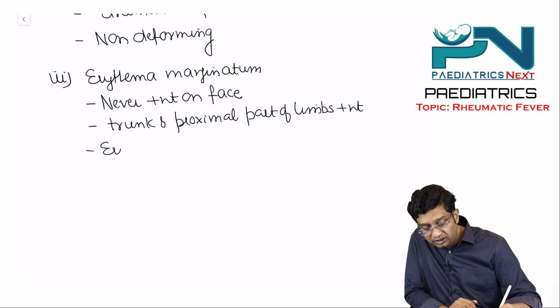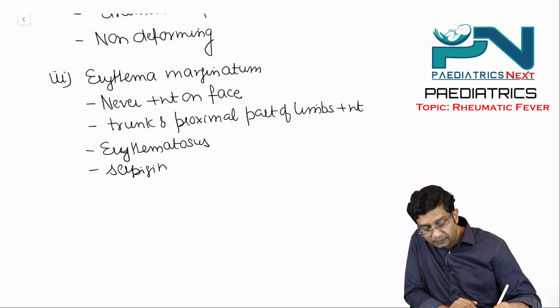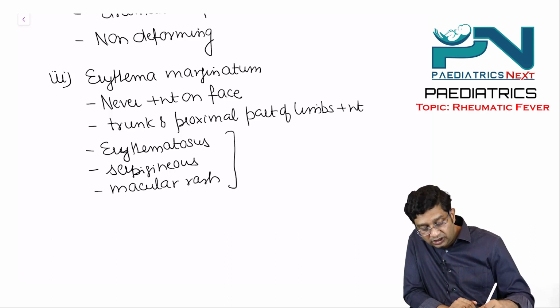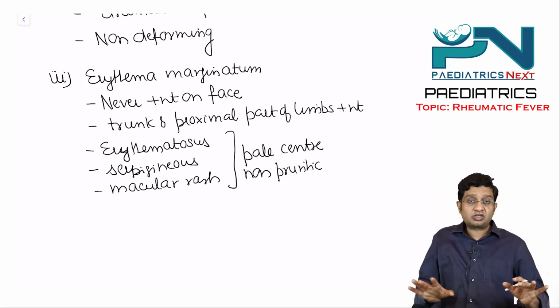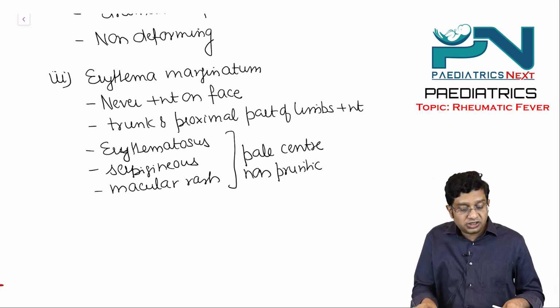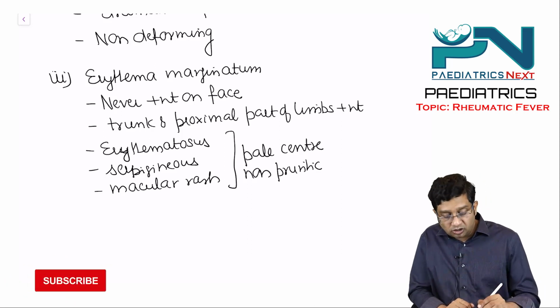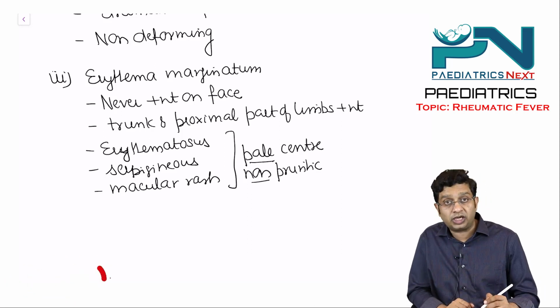It is present on the trunk and proximal part of the limbs. You need to remember, it is an erythematous, serpiginous, macular rash with a pale center, and it is non-pruritic. So itching is not there.